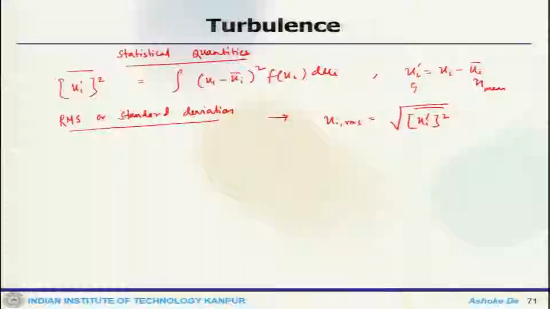Now we can find the covariance between two velocity components at the same point in space and time.